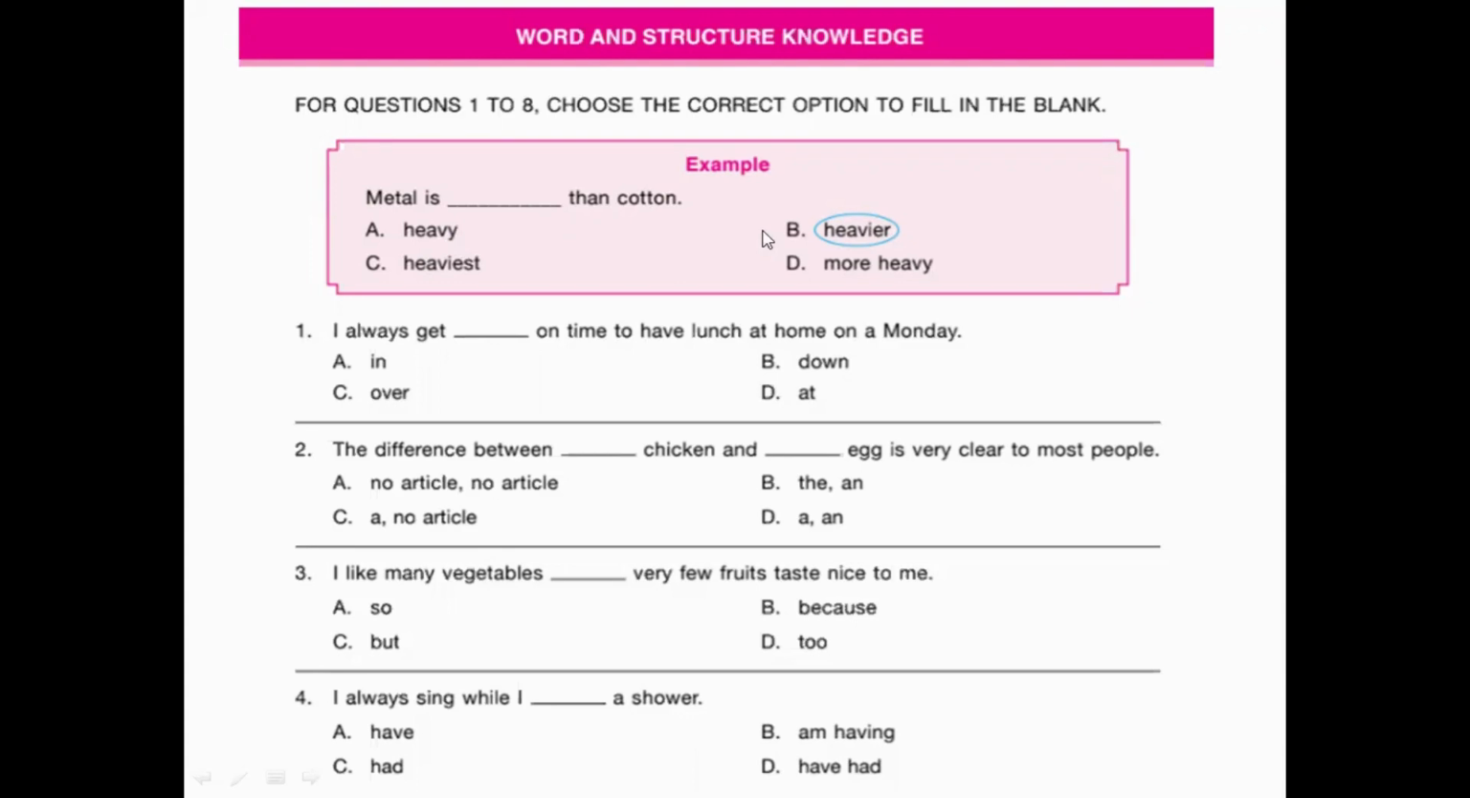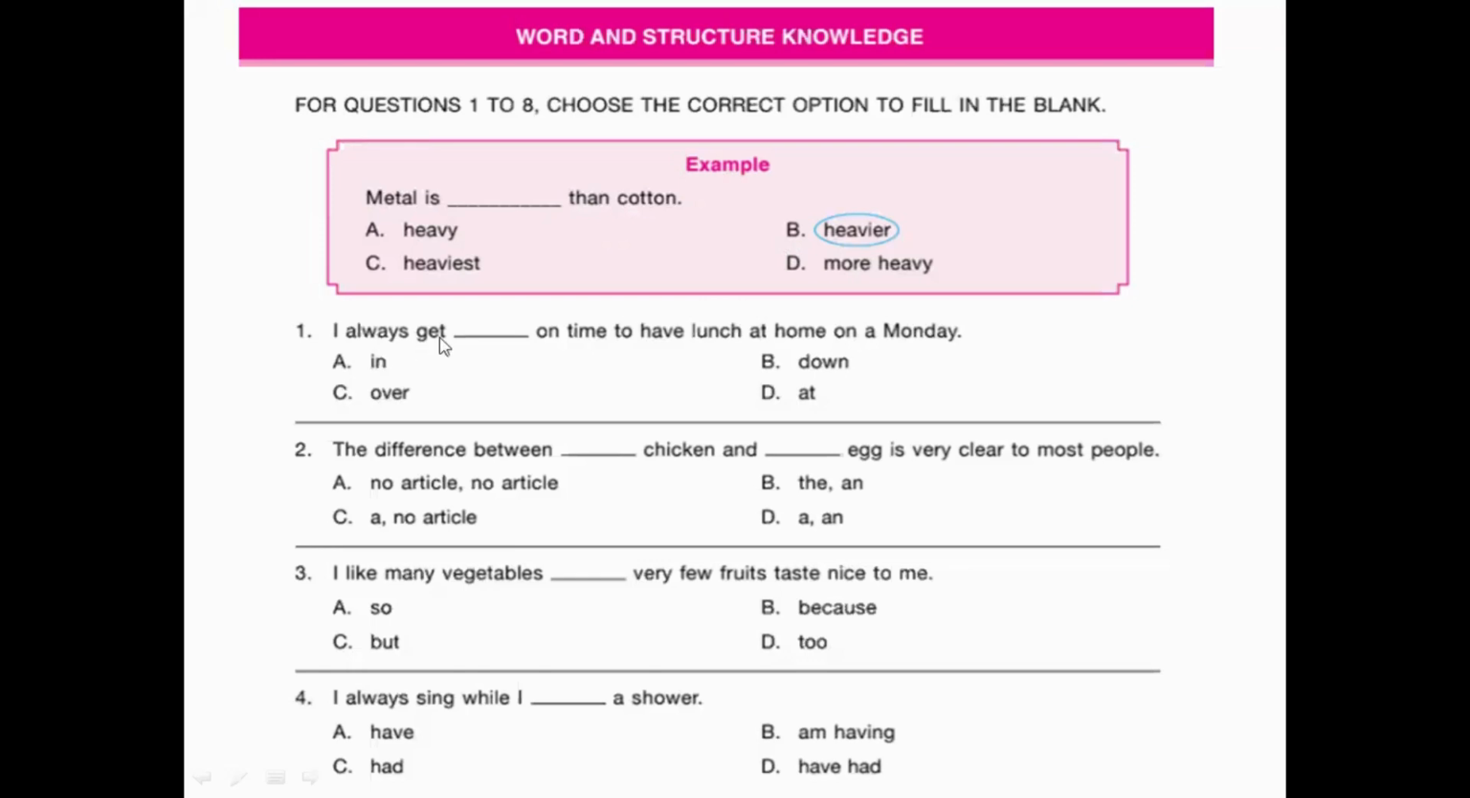Now let's move to the second option. It is heavier. Yes, this is the second form of adjective, that is the comparative degree of comparison. So this can be our answer. Then heaviest, this is the superlative degree, so we can't use this. Then more heavy, no, we have heavier as the comparative degree of adjective. So our answer is option B, heavier. Metal is heavier than cotton. This is how we have to fill the answers in this first section.